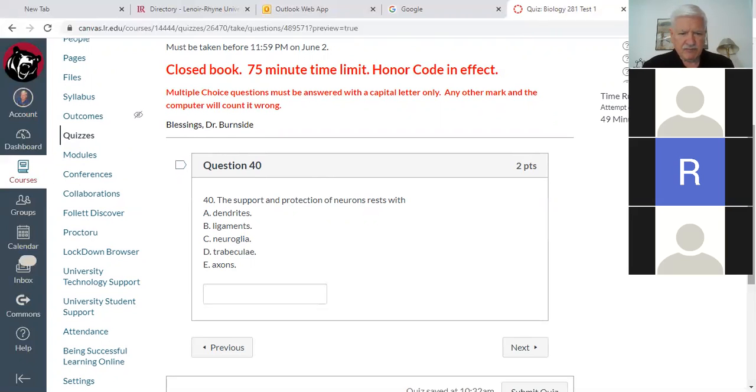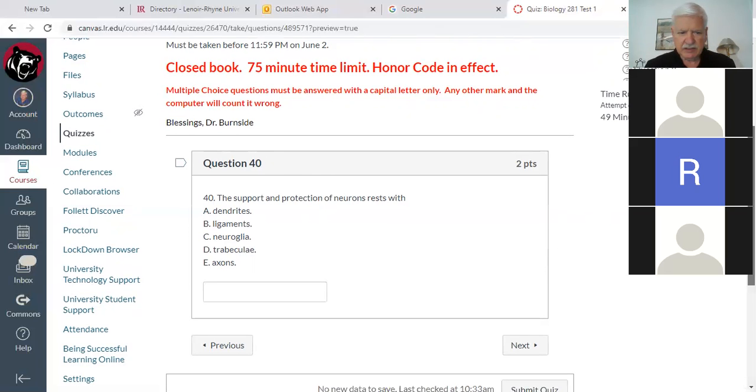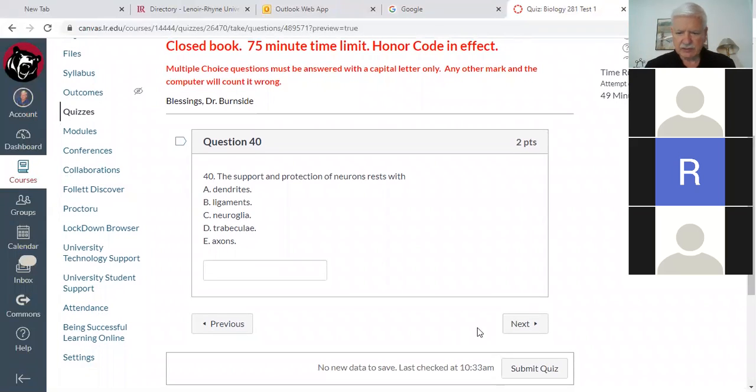The old name for neuroglia, when I went to school, they called them nurse cells. And you know what nurses do? They take care of patients. They support the patient and protect the patient. But yeah, the support and protection of the neurons rests with the neuroglia. So that's very good.